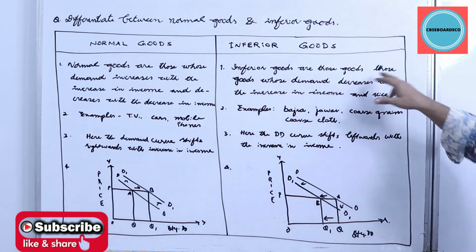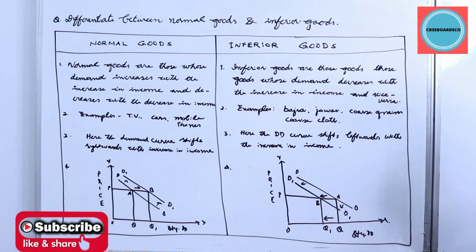What are inferior goods? Inferior goods are those goods whose demand decreases with the increase in income and vice versa. If you're earning more money, why should you buy more cycles, more scooties? You can go in for more cars, better mobile phones. If your income is increasing, the cheap Chinese mobile phones you may not prefer, you may go in for iPhone.